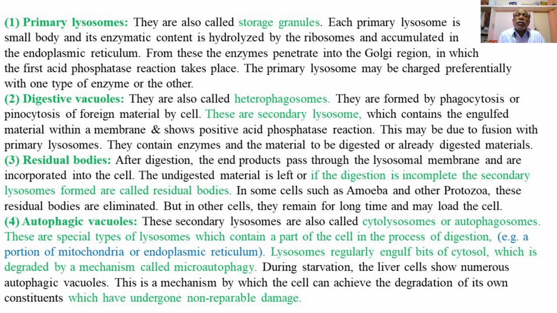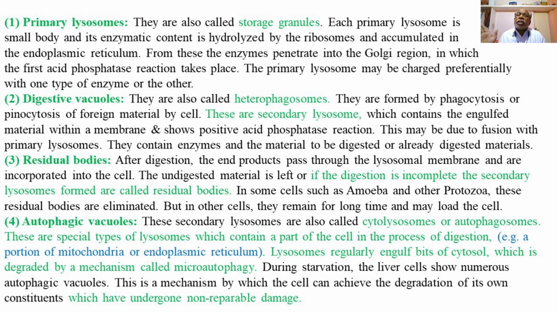So the digestive vacuoles are the primary lysosomes which are fused with the pinosome or the phagosome containing various materials, which are then digested in the digestive vacuole under the influence of enzymes which are present in the digestive vacuole, previously the primary lysosome. They contain enzymes and the material to be digested, or already digested materials, called the digestive vacuole. Then the third type of lysosome is called residual bodies.